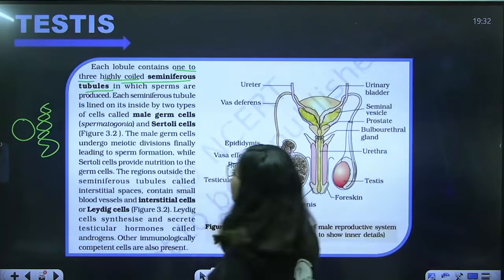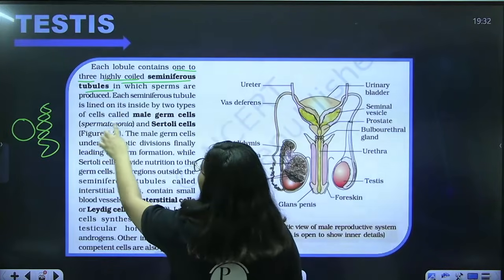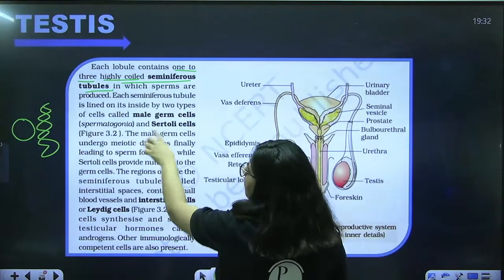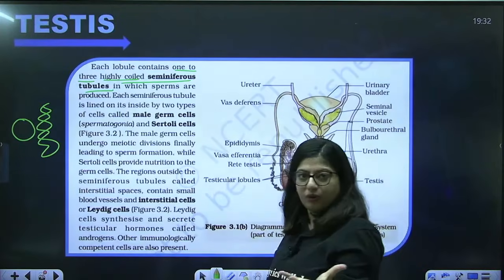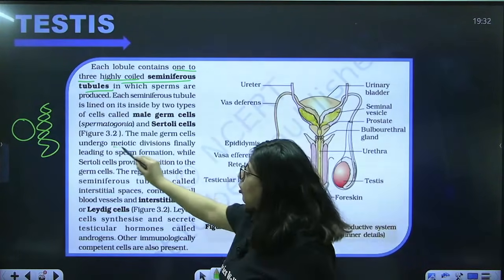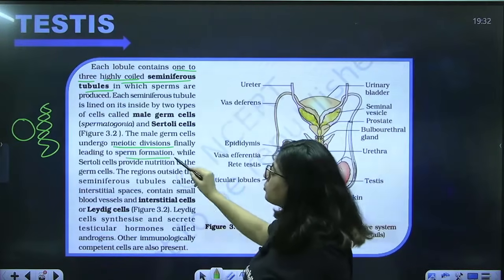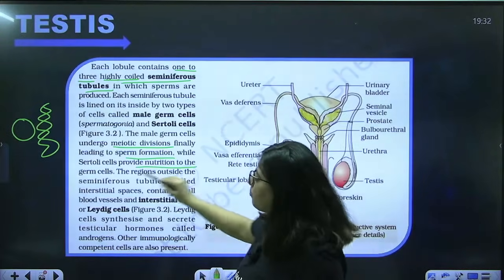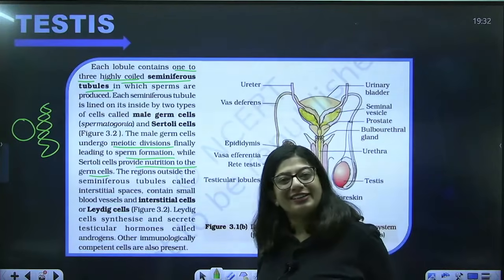Now, each seminiferous tubule is lined on its inside by two types of cell, the male germ cell and Sertoli cell. You all know they contain two types of cell. The male germ cells undergo meiotic division, finally leading to sperm formation, while Sertoli cells provide nourishment to the germ cells.